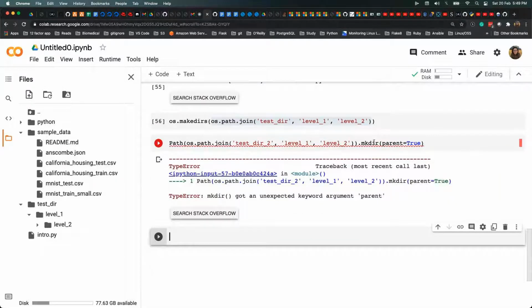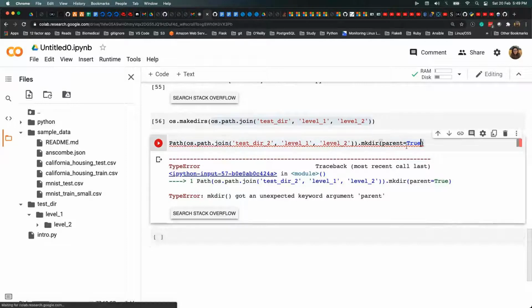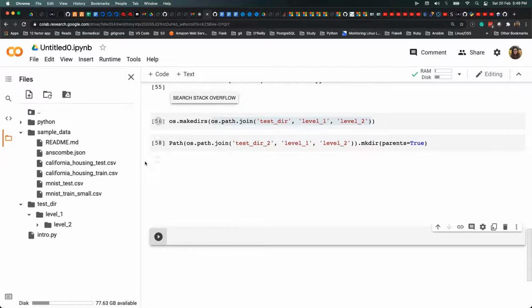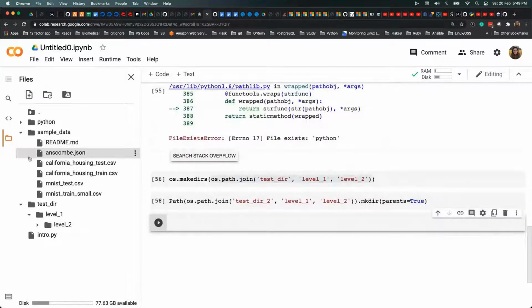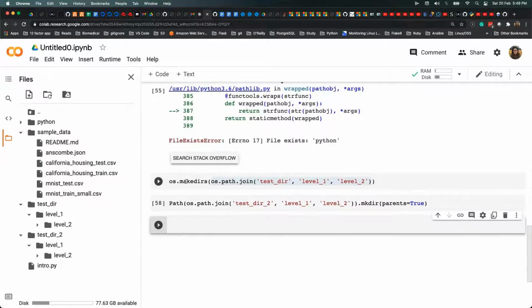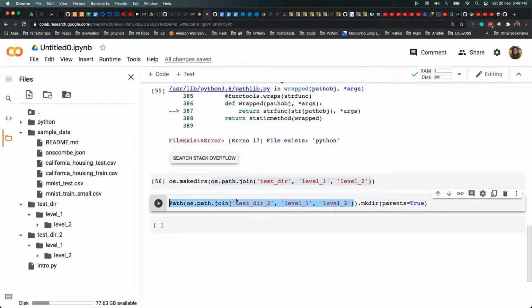Unexpected keyword parent. Okay, it should be parents. Okay, so it got executed. Let's see whether it's reflecting here. See here, we got level 1 and level 2. See, this is very clean. You don't have to even remember multiple methods. You just give the path of the level that you want to create, and then just say parents equal to true to that particular method. So this is also very clean.